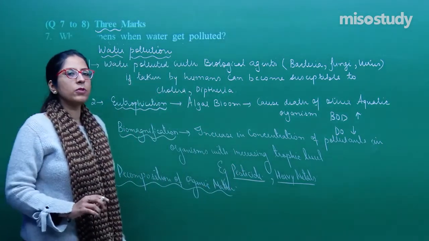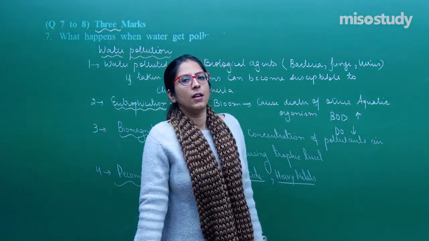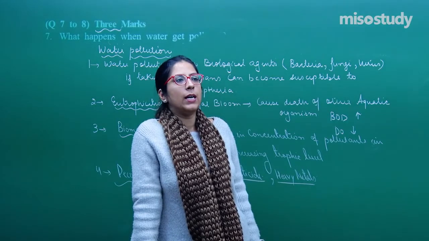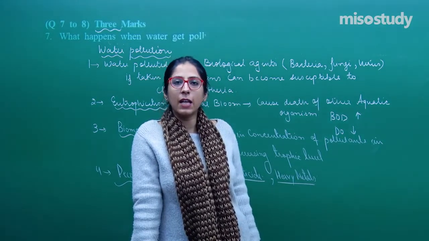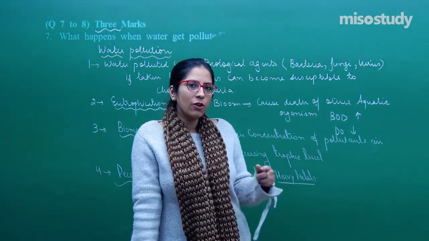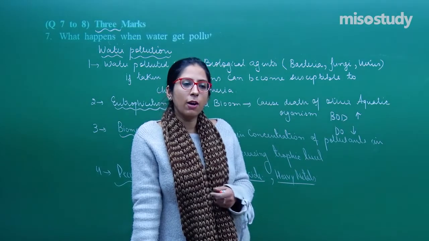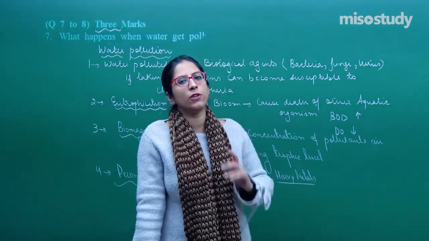Once the decomposition starts, they will utilize all the oxygen which is present. And just imagine a situation if DO is not there, that means they will start breaking all these substances in the absence of oxygen. That means anaerobic respiration will occur. Once the anaerobic respiration starts, instead of consumption of these organic substances, other pollutants will also accumulate.